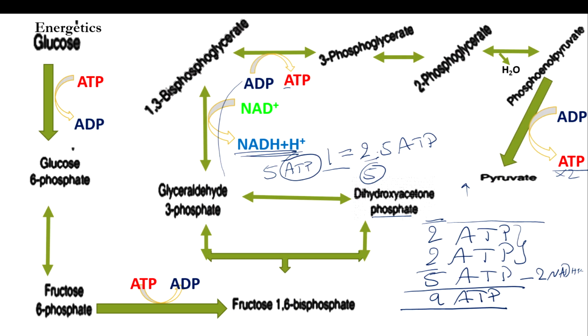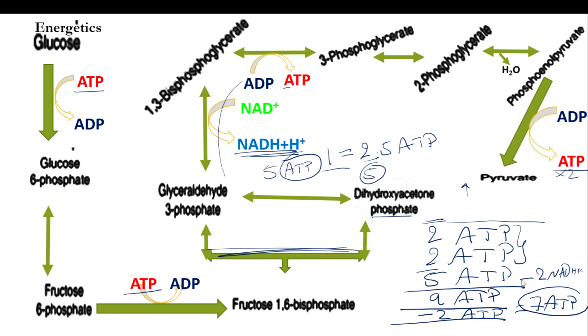Coming to the splitting phase, there is no energy gain or loss in this step. But in the energy utilization phase, we have a loss of 2 ATPs. So the loss of 2 ATPs can be represented like this, and the overall net for the energetics of glycolysis will be 7 ATPs.